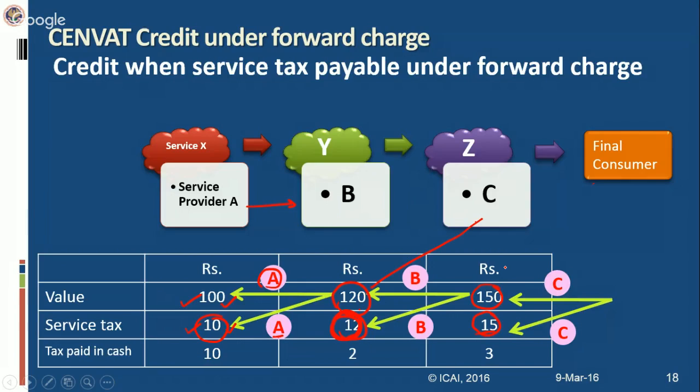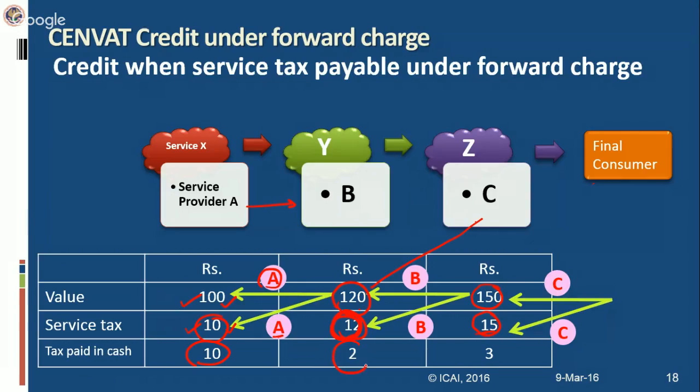Now what will be the credit mechanism in this case? How the credit, what amount of credit will be taken? Now we are dealing only with the quantum of credit. I will tell you the procedure later on, that at what time credit can be availed, but what will be the quantum of credit which each of them can take? A will pay rupees 10 in cash because we are assuming that he has not received any input services or he has not utilized any input services on which credit was available.